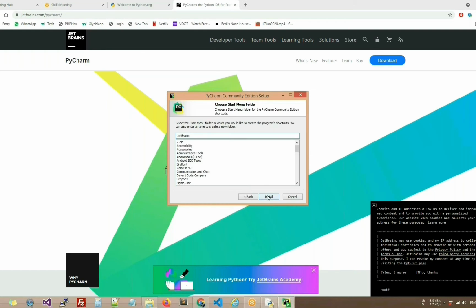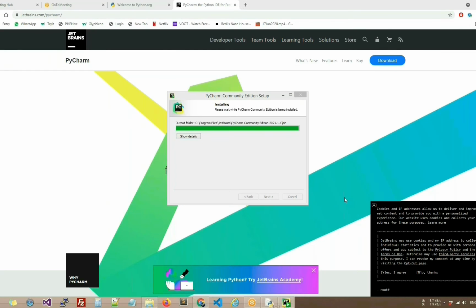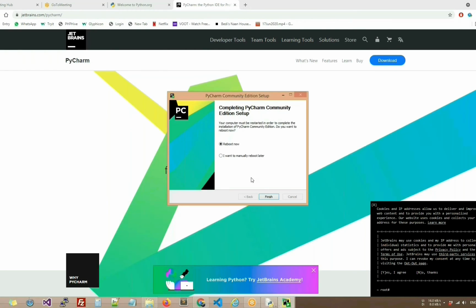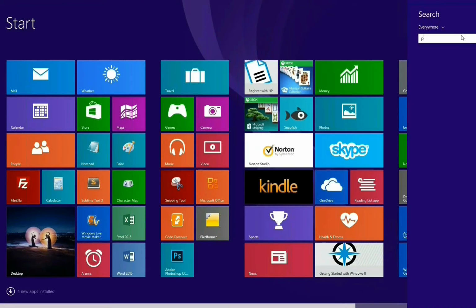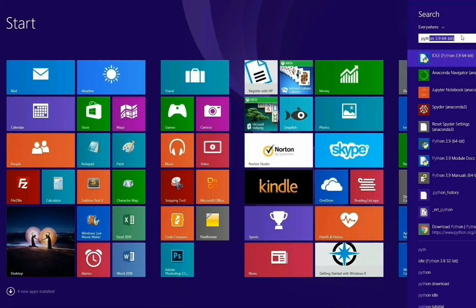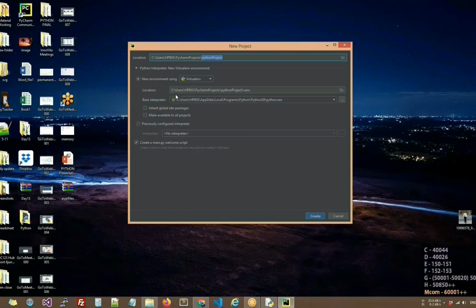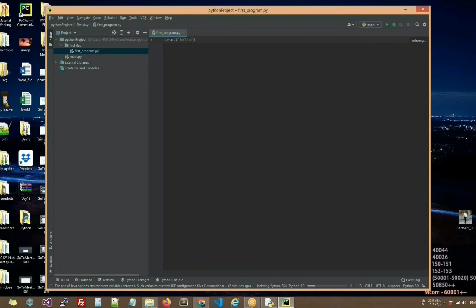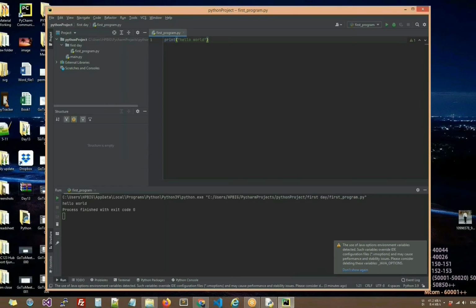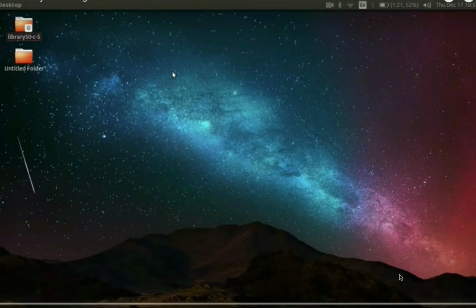Again, don't make any changes, go to next and let it get installed. Once it gets installed, make it finish. Now go to search panel and search for PyCharm. You will get this window, open new project, and then there's no need to make any changes, it will save automatically. Save it. And that's it. Just create one Python file, write your first program, print hello world, right click, run your program, and see we are able to run our first program in the smartest IDE which is available in the market.